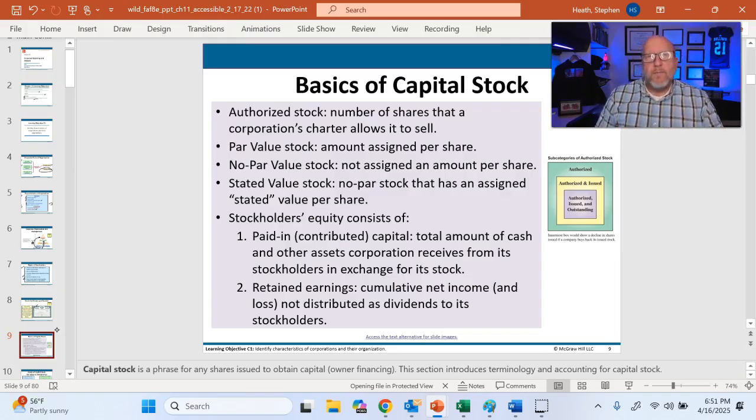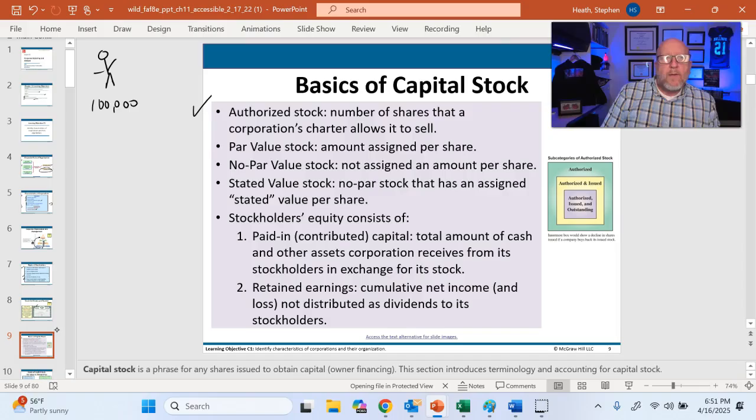So, our stock, we have authorized stock. If I'm a corporation and I want to issue stock, to sell ownership in my business, if I'm the CEO, I can't just decide, hey, I'm going to sell ownership. Because if I do, the percentage ownership of all the existing owners declines when I increase the number of owners. Assume that I have 100,000 shares outstanding, and one person owns all 100,000 shares.